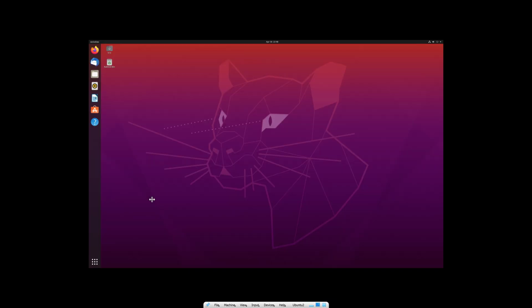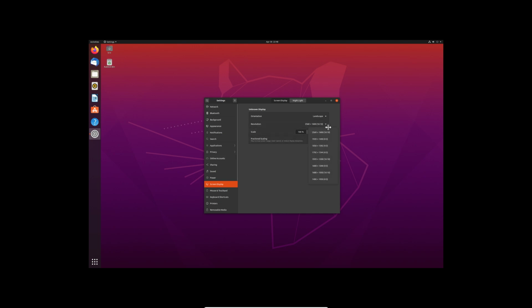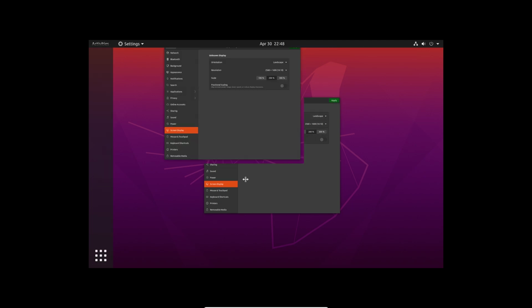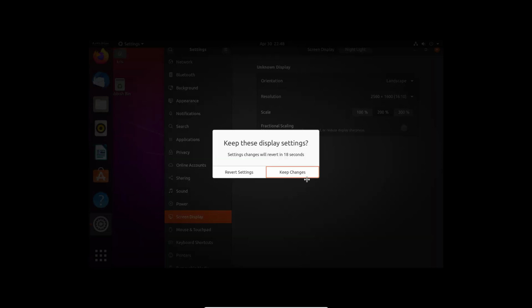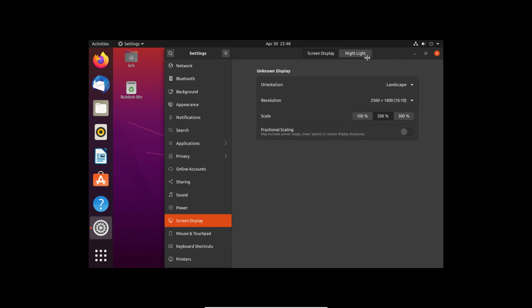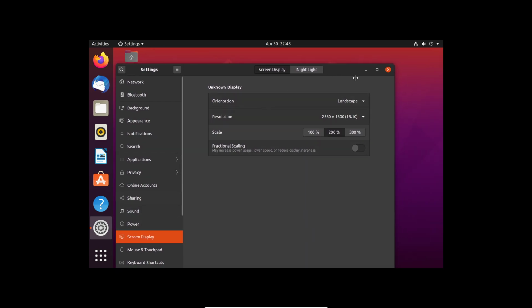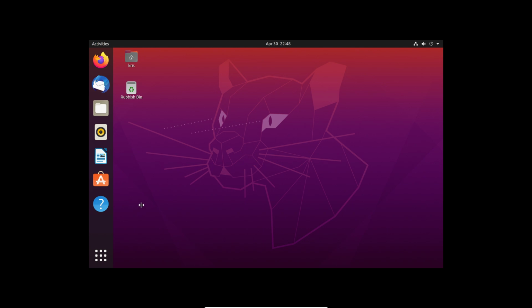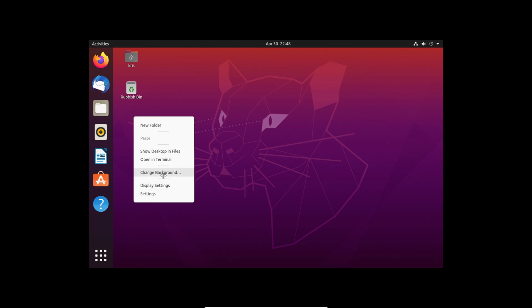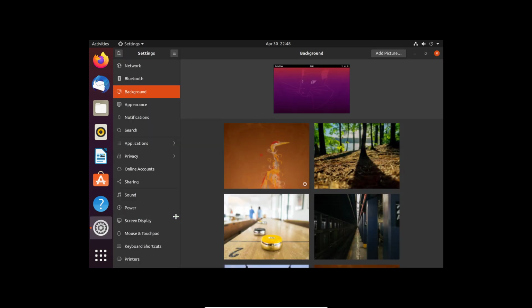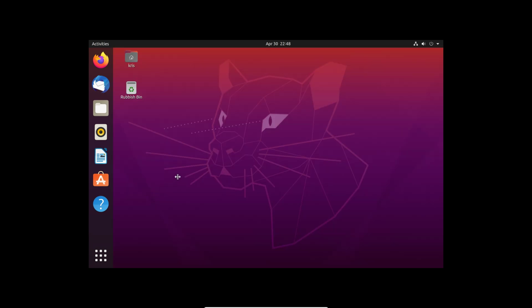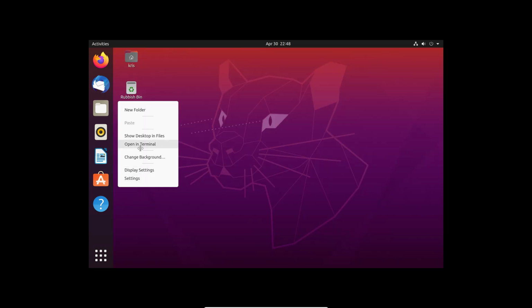So I'm just going to go with Control F and go into display settings, and you want to crank that up as high as it can go, and I'm just going to go to 200 just so it's a little bit easier for you to see. I wouldn't generally operate it off this. Now I'm going to go down here and click change background. So that was right click, sorry, I'll show you again, right click, change background,